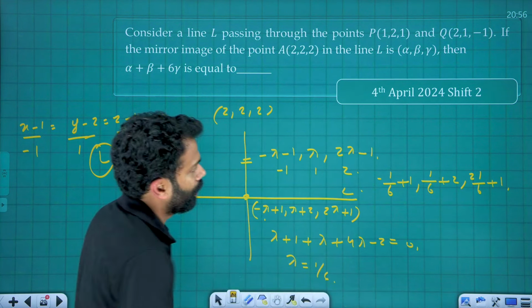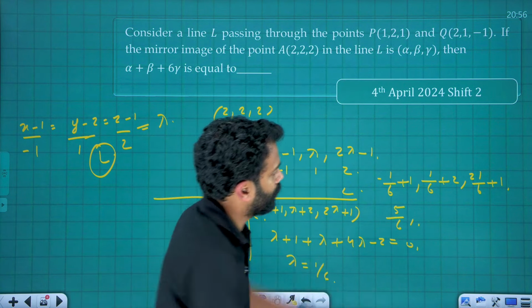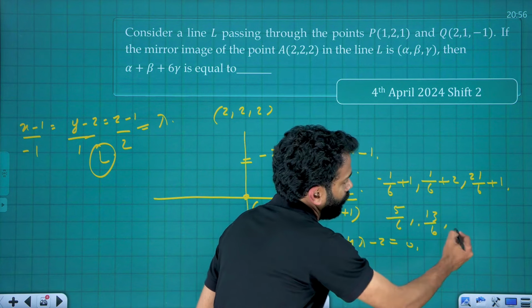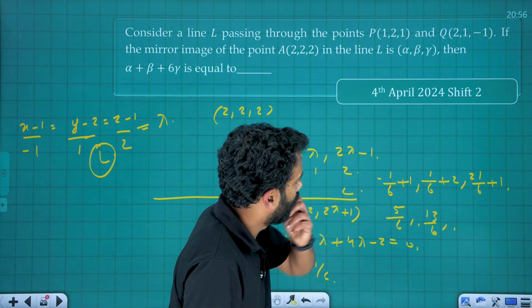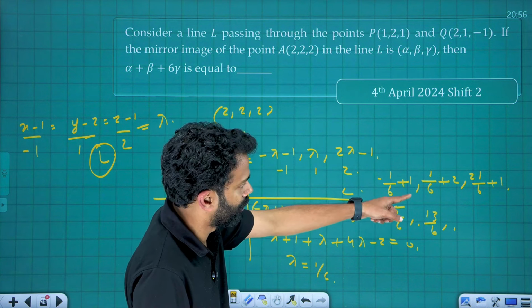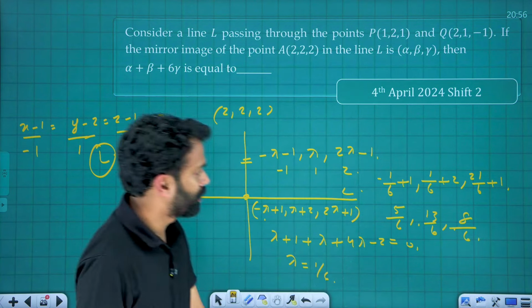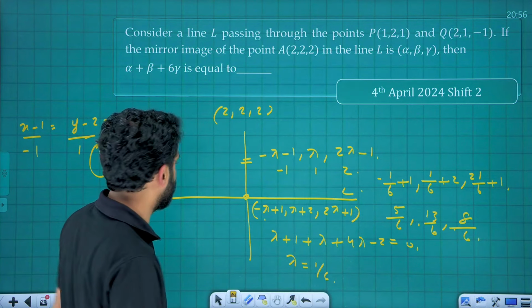It will be 5 by 6, 13 by 6, and 2 by 6 plus 1, that is 8 by 6. So the point is 5 by 6, 13 by 6 and 8 by 6.